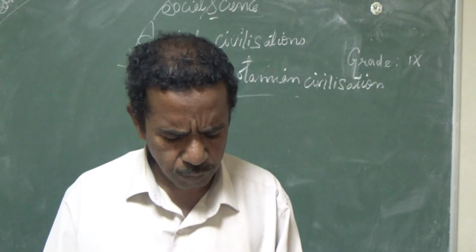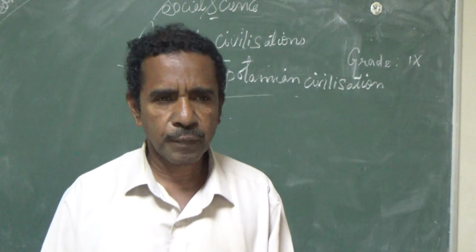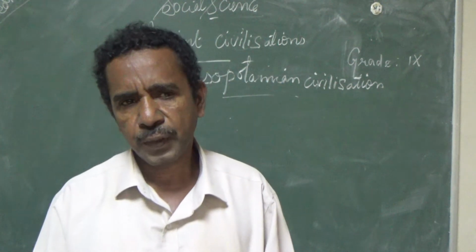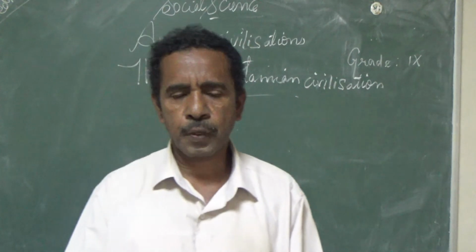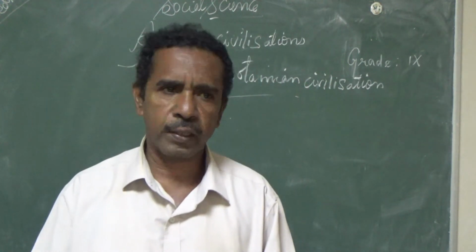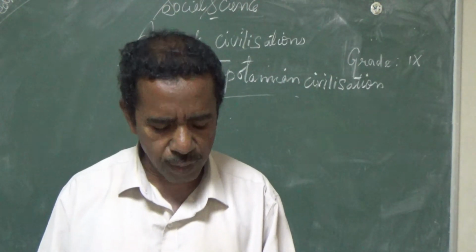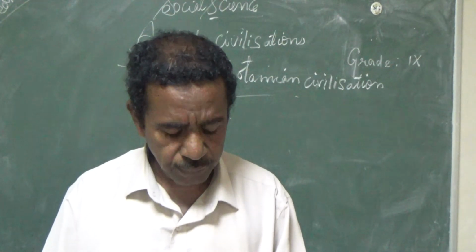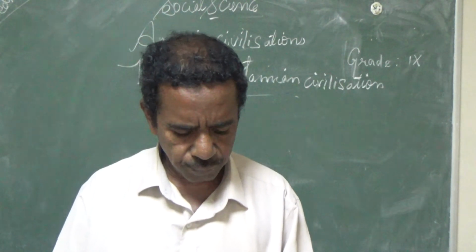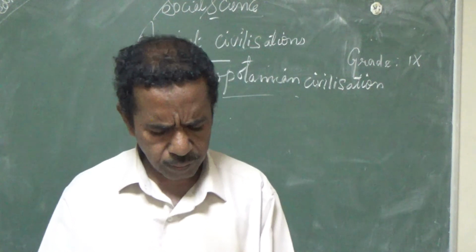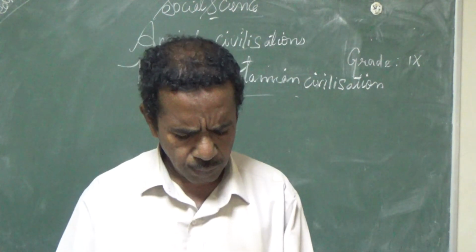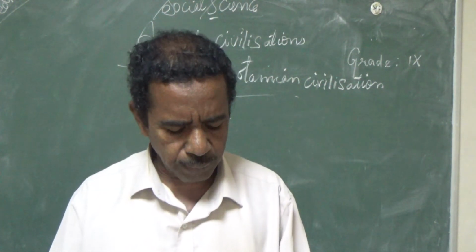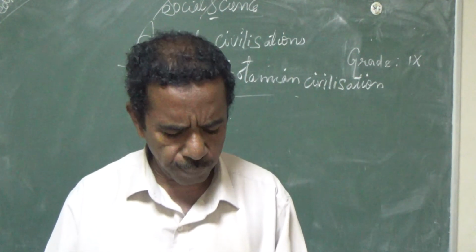Ninlil was the Sumerian goddess of grain. For their agriculture production, they kept the name of a god that is known as Ninlil. Like this, many gods. Mesopotamians developed a rich collection of myths and legends.